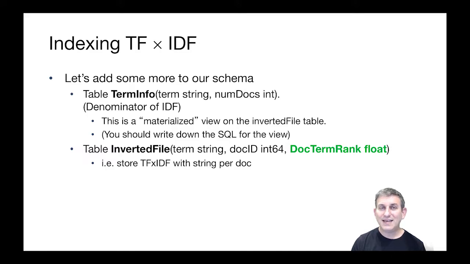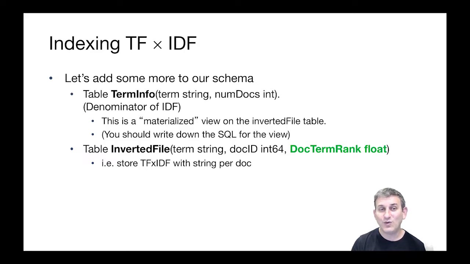Now all we need to do is index that so that we can do our lookups quickly. All right, and so we're going to need a little more info in our schema to calculate IDFs, and then we're going to have to talk about how we compute TF-IDF on the fly during query processing. So in our schema, we're going to add a table called term info, okay? And for each term, it's going to count the number of documents for that term, which is the denominator of the IDF, right? And you can think of this as a query or view over the inverted file table. It's just an aggregation query, right? It's a count query per term, group by term, over the inverted file table. So you can think of this as a materialized view.